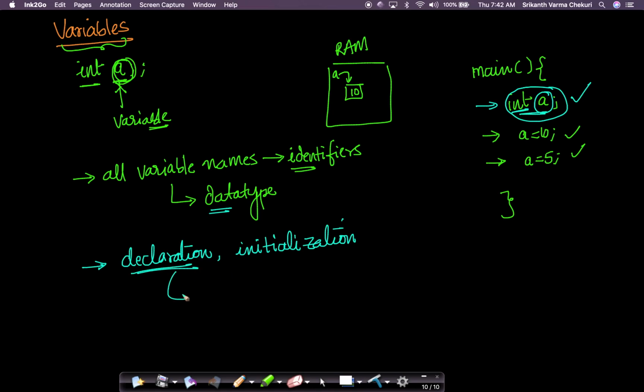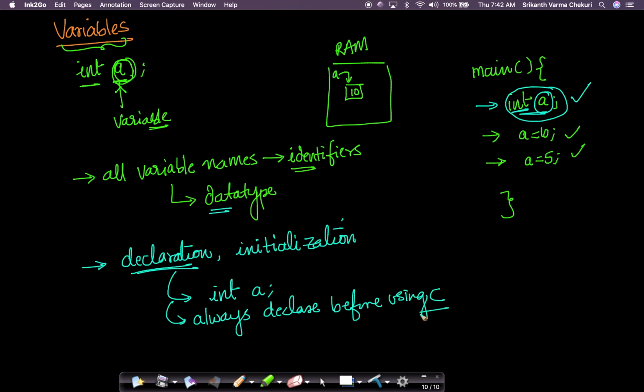Simple examples of declaration are like this: I can say int a. Remember, you have to always declare a variable before using it in C. If you don't declare it, the C compiler does not know that there is a variable that you need to use. Again, there are three parts: declaration, initialization, and usage of a variable. Before you use a variable, you have to declare it. Otherwise C will throw an error and say it doesn't know what a means, because you have not yet declared it.